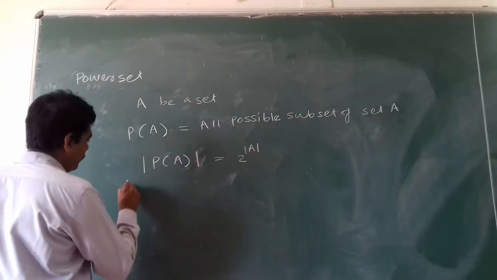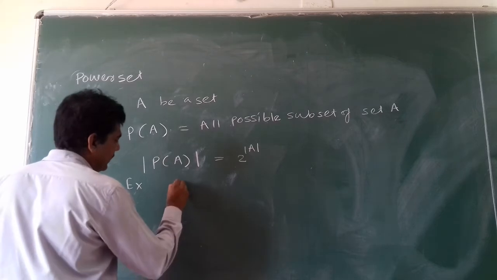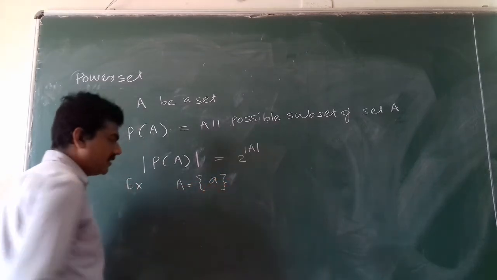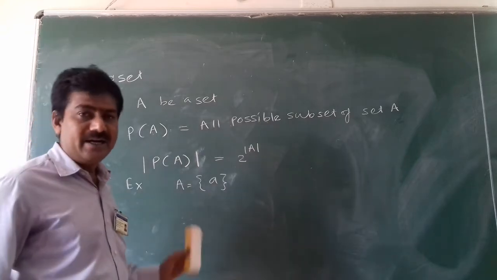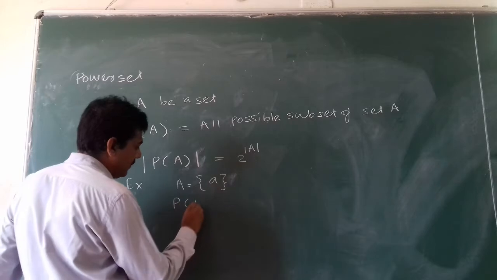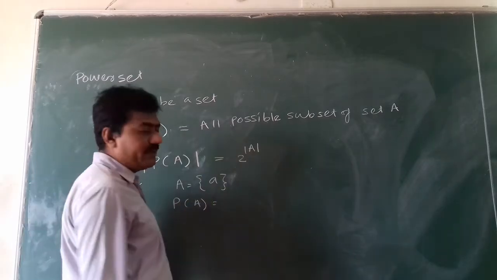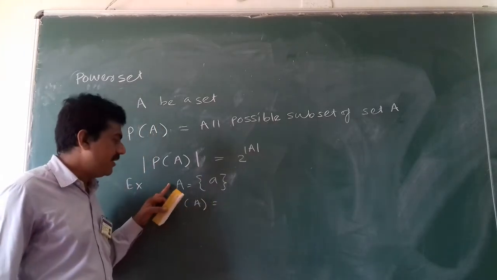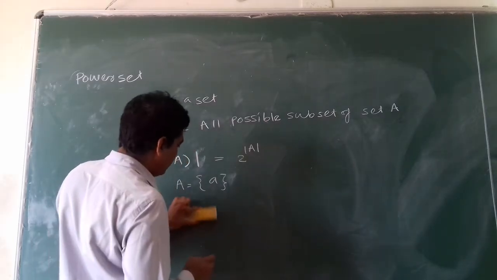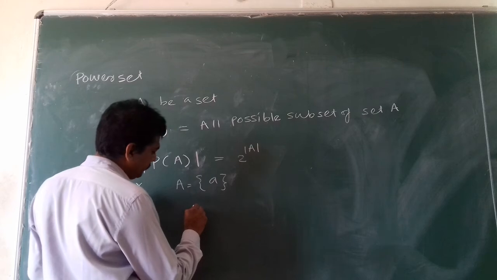As an example, let's say A is a set with the element a. One element is there, so the cardinality of A is 1. Now what is the power set of A? It is all possible subsets of this set.